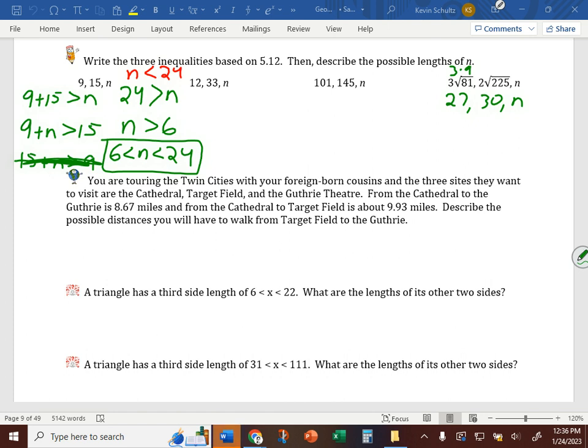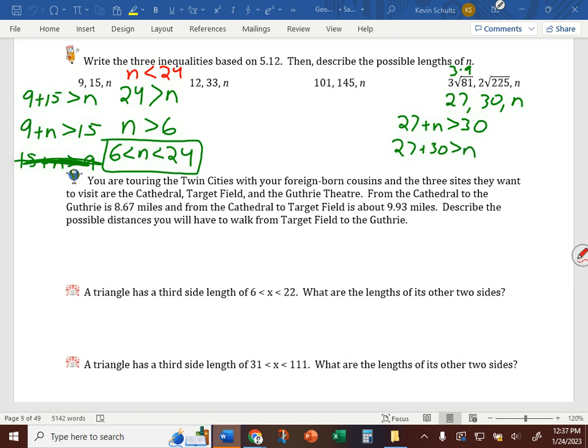What inequalities can we write that are going to be helpful? We'll just stick with the 2 of them here. Rowan, give me one. 27 plus n is greater than 30. And what other one is going to be helpful? Kylie? 27 plus 30 is greater than n.